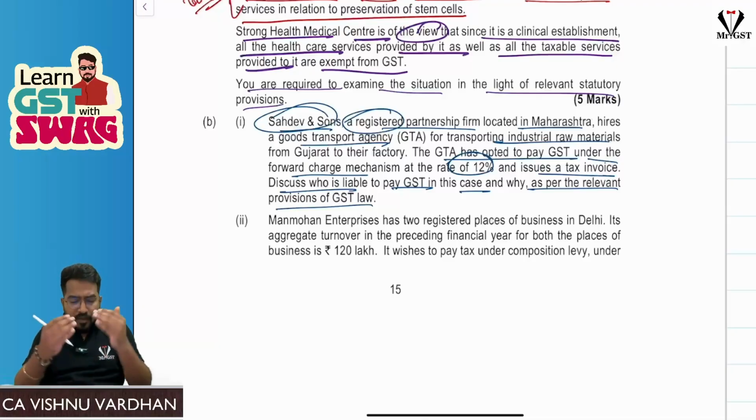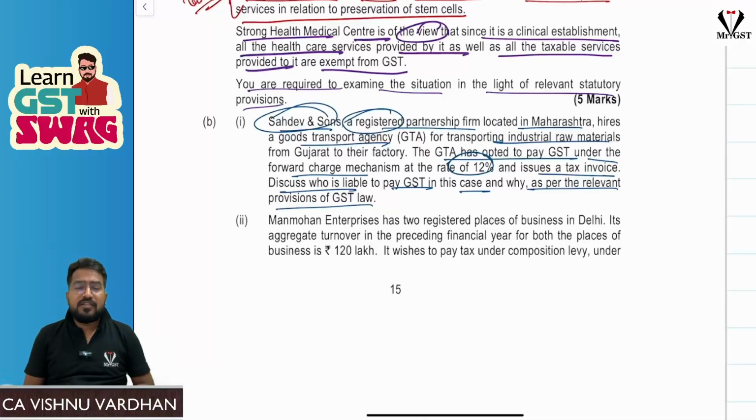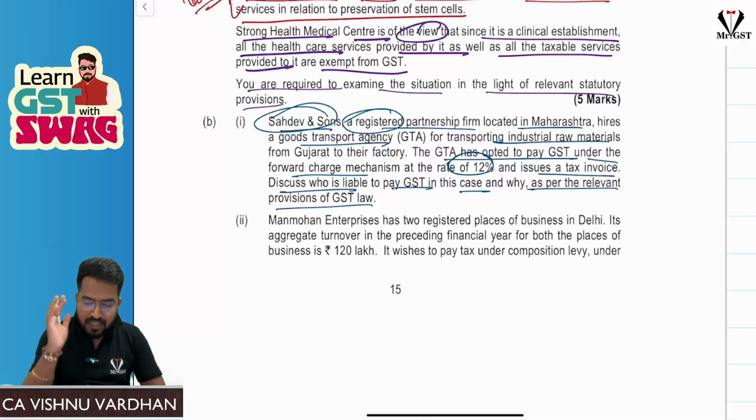This is the provision. Below that, if you write the reason, simple: as per the provisions discussed above, in the given case, GTA willing to take this transaction under forward charge mechanism by paying 12% GST and issuing tax invoice is very much valid as per the provisions of the GST law discussed above. That's all. That is the answer. It is a 2.5 mark question. How much will you write more than this? Okay, that is how you present the answers. So please be careful here, right? So this is the point here.